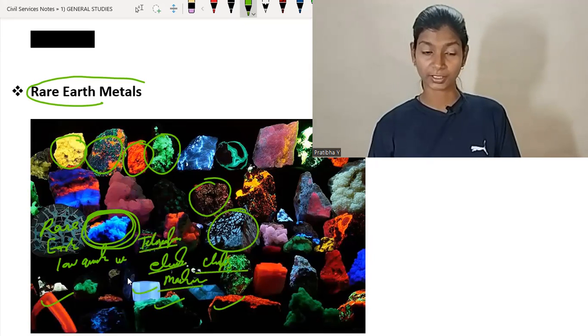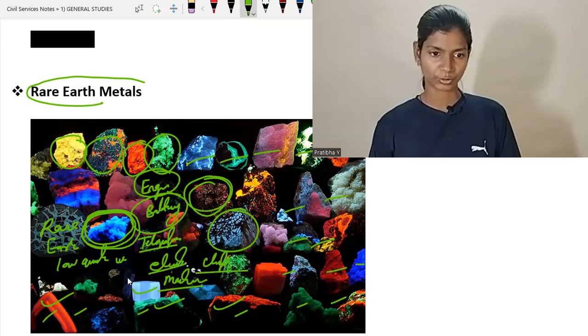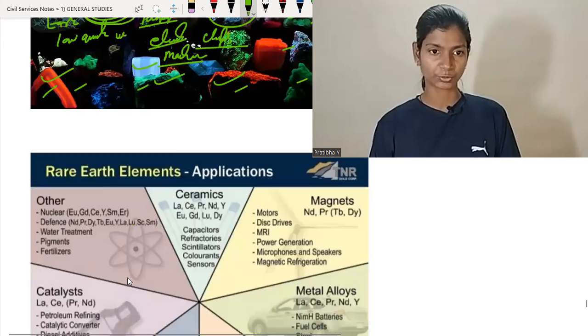Nowadays, in terms of engines and batteries, these rare earth elements are playing a very significant role. You can see different types of metal in terms of their shape, size, color, and origin. Now we are going to see the usage of the metals.